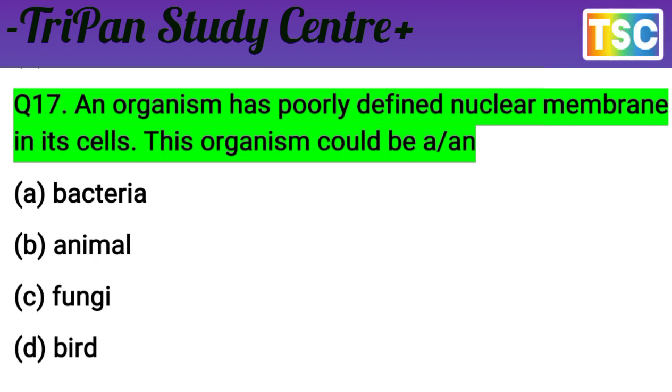Question understood? Question is very clear. An organism has poorly defined nuclear membranes in its cell. The organism here is A, bacteria. A bacterium has a poorly defined nuclear membrane in its cell. A option is correct here. Bacteria is important here. A option is correct. Let's see the next question.